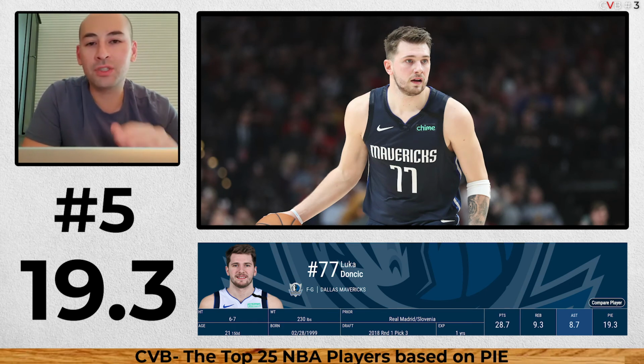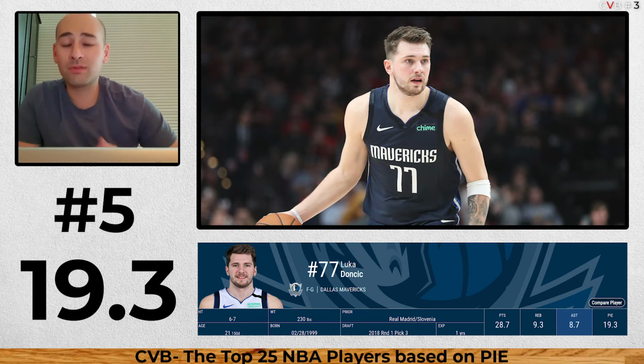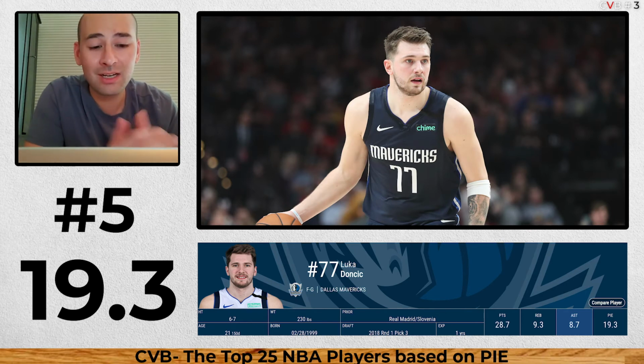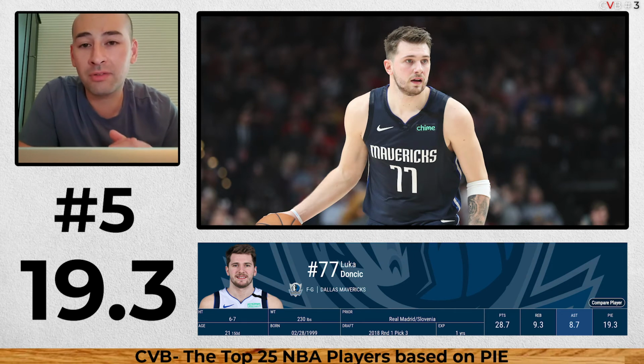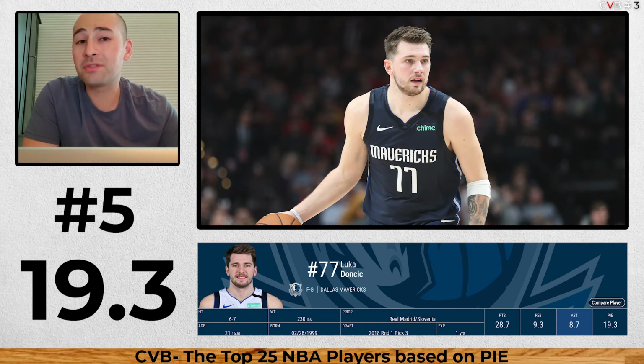Number 5, Doncic, 19.3. Just with the eye test, you know this guy is making a huge impact. He has emerged as, I think, the third contender for MVP voting, or MVP ladder. Doncic is unreal. He's going to be a Hall of Famer. You know this guy makes an impact, and I hope they play the Clippers first round. That would be a fun thing to watch.